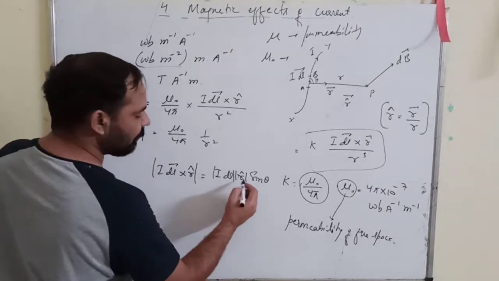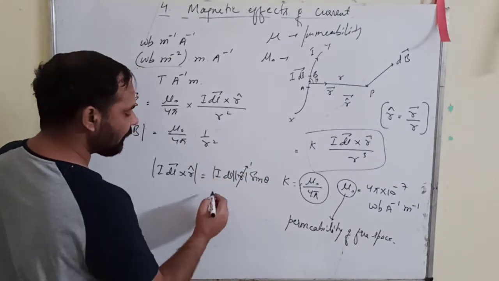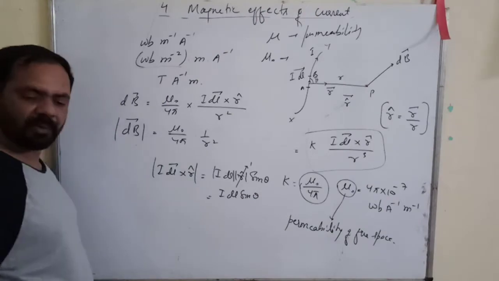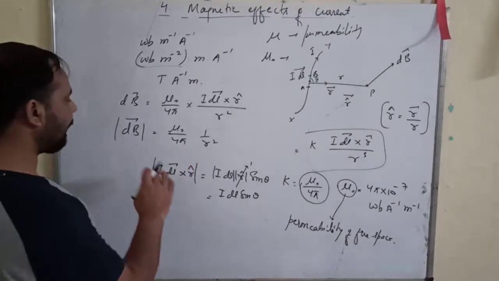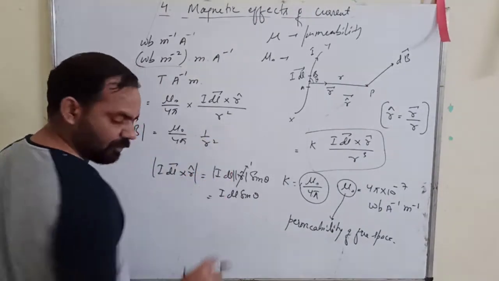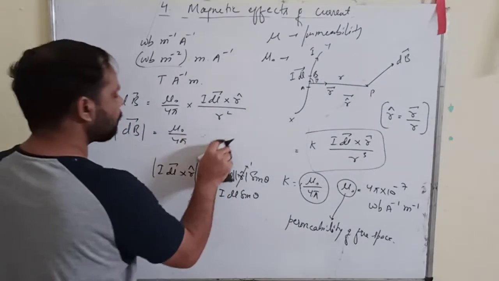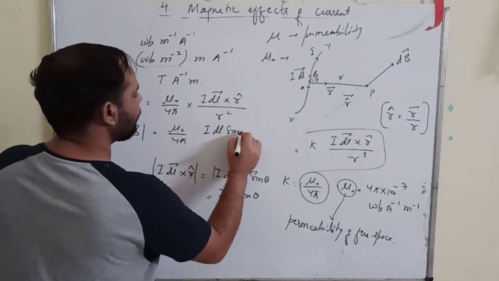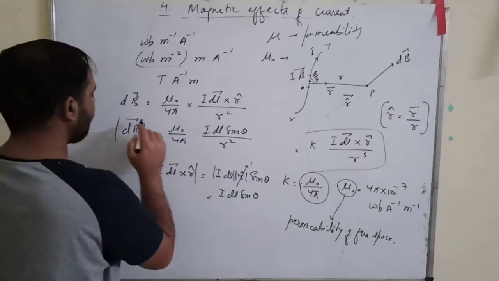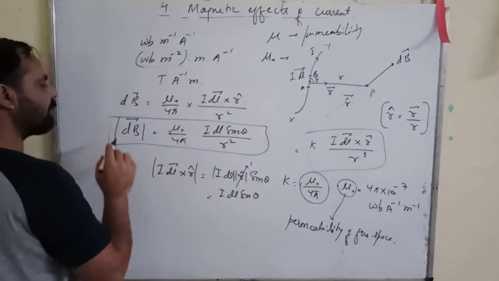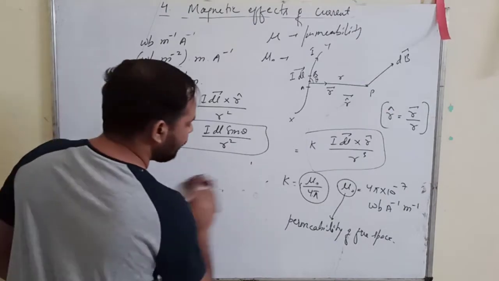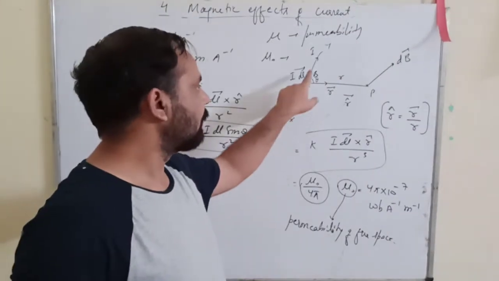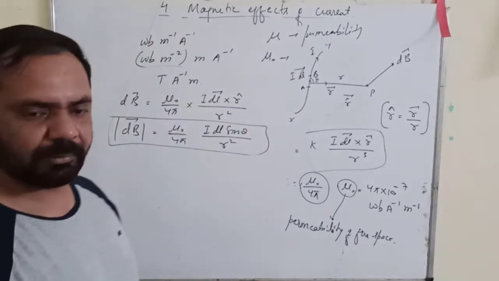Now the magnitude of r cap is 1. So it becomes Idl sine theta. Right? So the magnitude of this part is Idl sine theta upon r square. This is the magnitude of the magnetic field at the point P, which is at a distance of r from this current element. Okay.